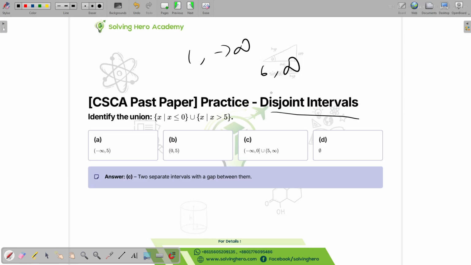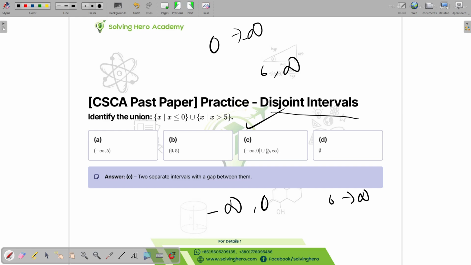So we're unioning them. No, it's less than, x is bigger than 5. X is smaller than 0. Okay, so it's smaller than 0, so it's 0 to minus infinity. So it's going to be from minus infinity to 0, and then from 6 to infinity. So this is going to be our right answer.